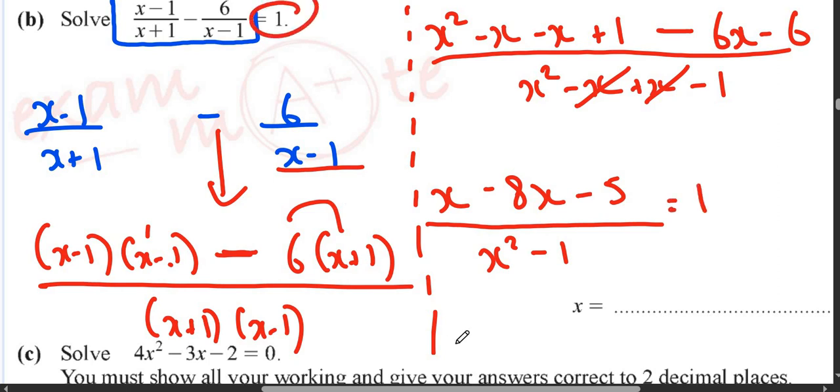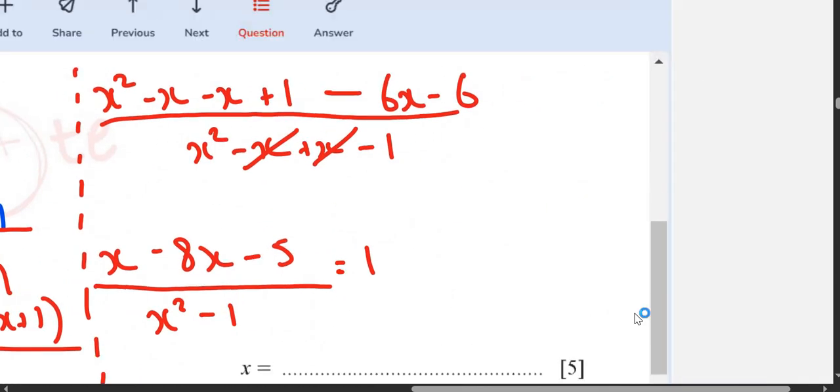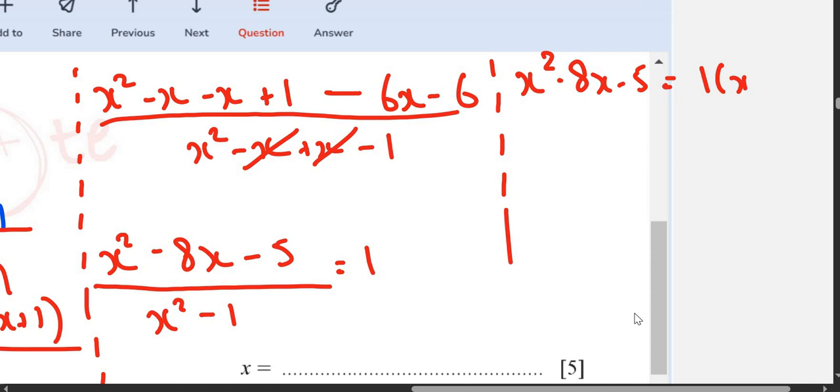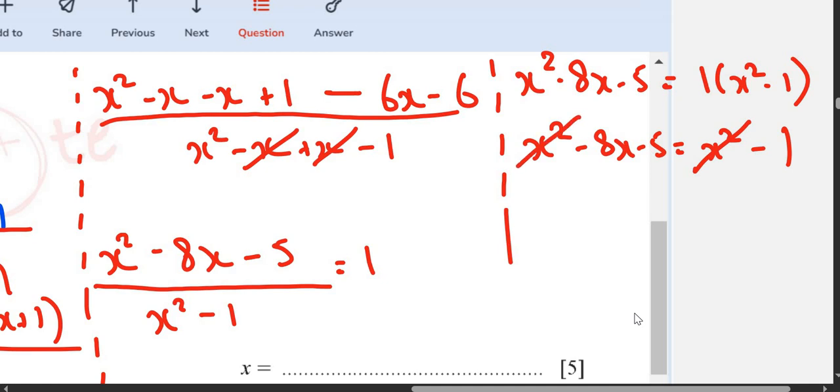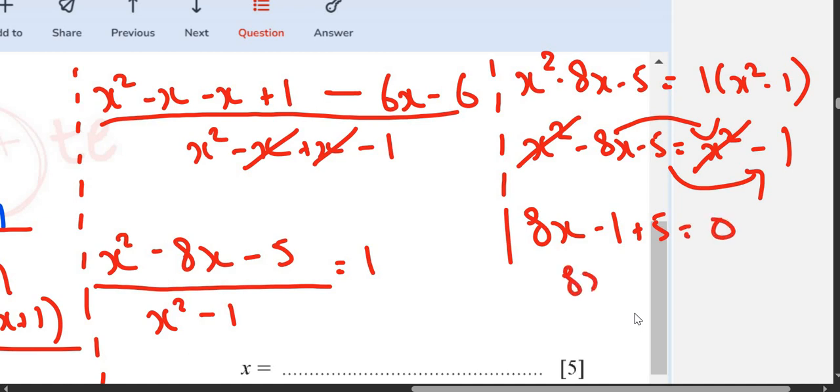Okay, this is the best way to do it without making mistakes. So it becomes x square, don't forget this, x square minus 8x minus 5 is equal to 1 multiplied by x square multiplied by 1. So x square minus 8x minus 5 is equal to x square minus 1. x square gets cancelled out. We shift 8x over there, and we shift negative 5 over there, so it becomes 8x, negative 1 positive 5 is equal to 0. 8x positive 4 is equal to 0.